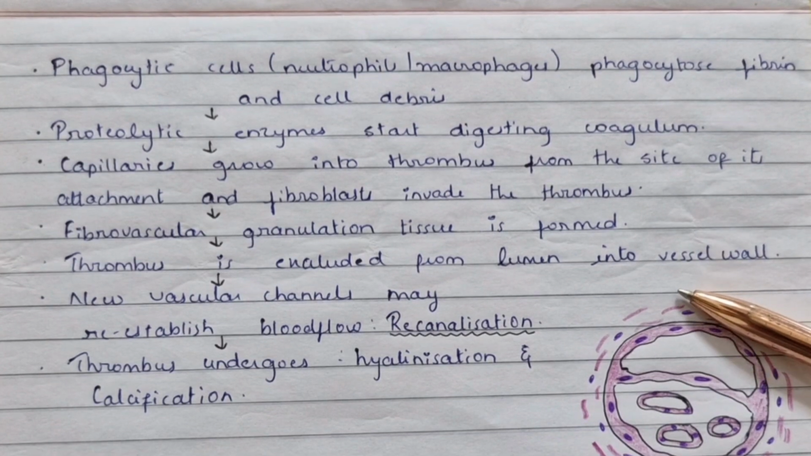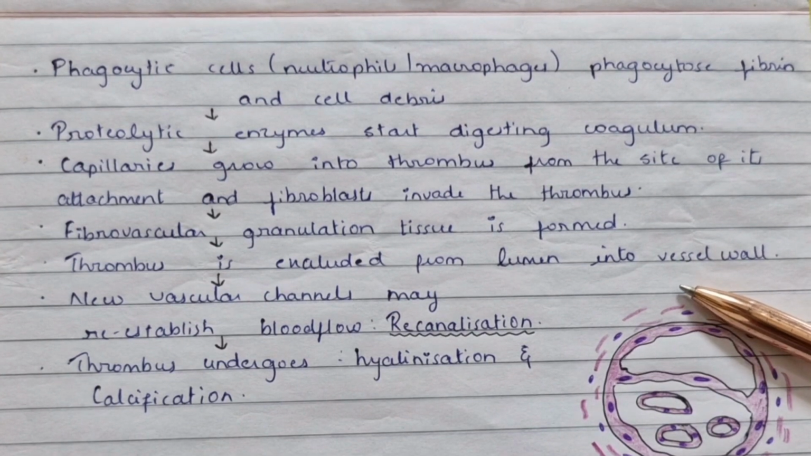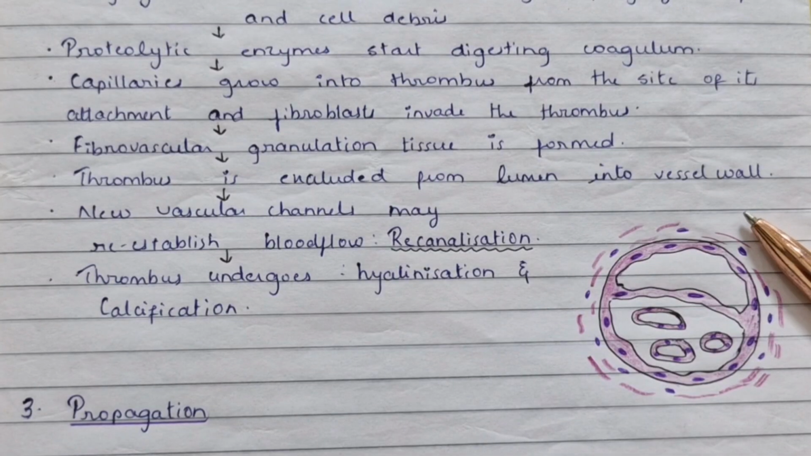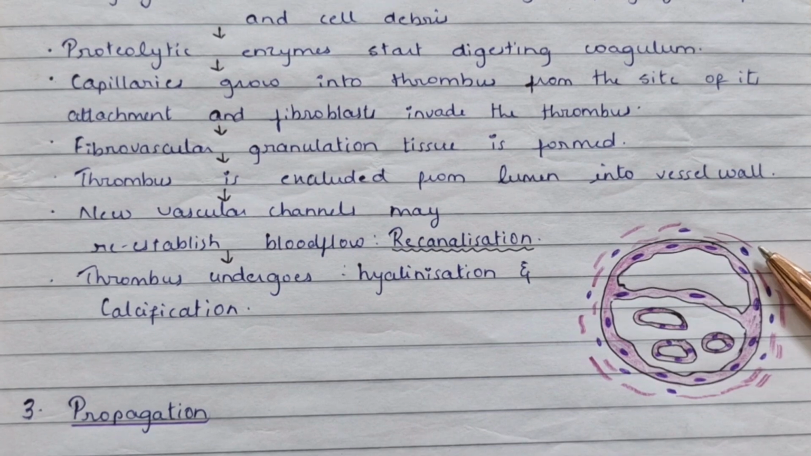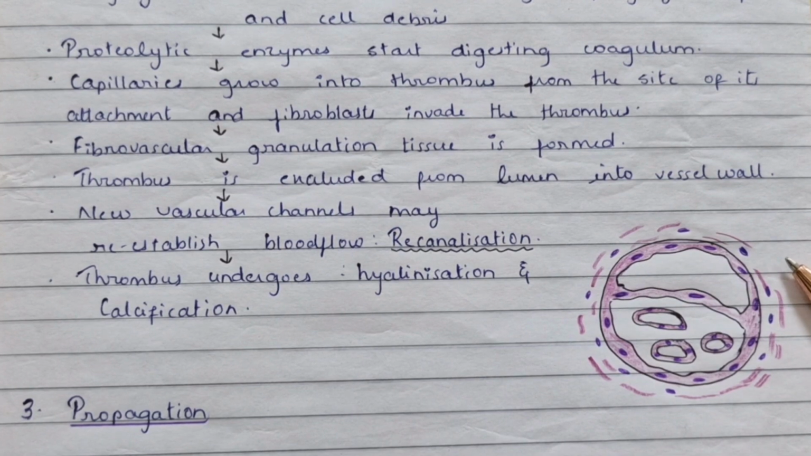Thrombus is excluded from the lumen into the vessel wall. New vascular channels may re-establish the blood flow. This is called recanalization. The thrombus undergoes hyalinization and calcification.